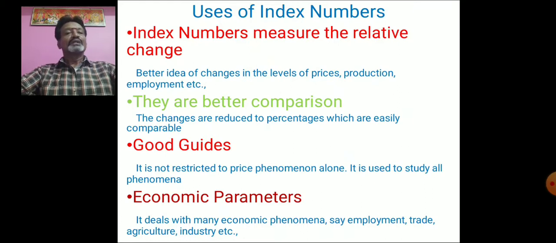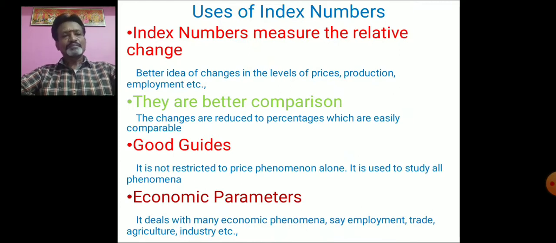Here we are studying different phenomena. So here index numbers are good guides, and according to that, by studying different phenomena, the policy makers can take different policies, and it will be better for the development of an economy.